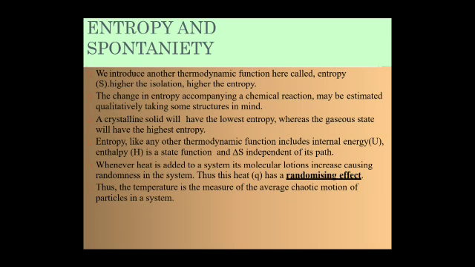Now, what is entropy? The entropy of a system is a property which measures its randomness or disorder. It is always denoted by S. The change in entropy is indicated by delta S. For a process carried out reversibly under equilibrium conditions, the entropy change is given by a simple formula: delta S is equal to Q by T, where Q is delta E plus P delta V. So the change in entropy is delta S equals S product minus S reactant.